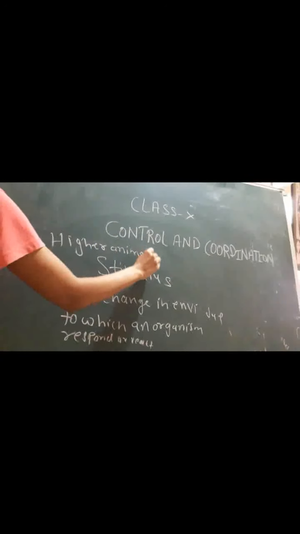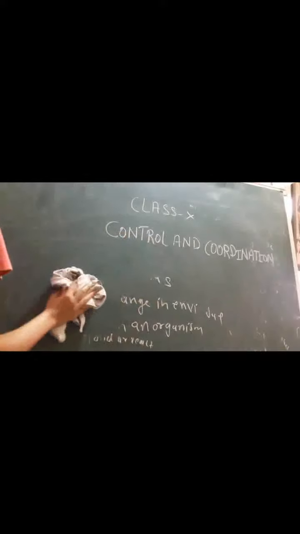If we talk about higher animals, let us take examples of cat, dog, human. They have a complex body structure. They respond to various stimuli, and each response to a specific stimulus generally involves various body organs. In higher order animals we know that there is a complex body, with various types of organ systems present.